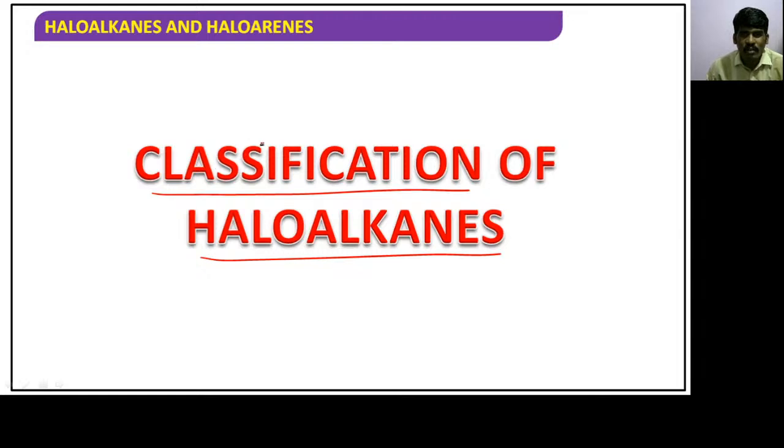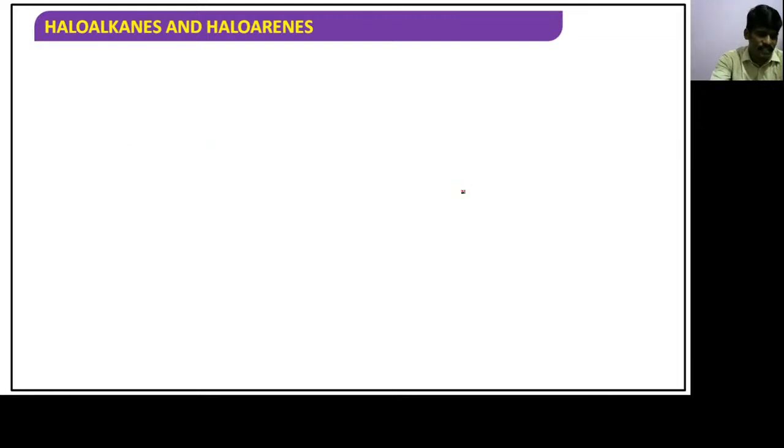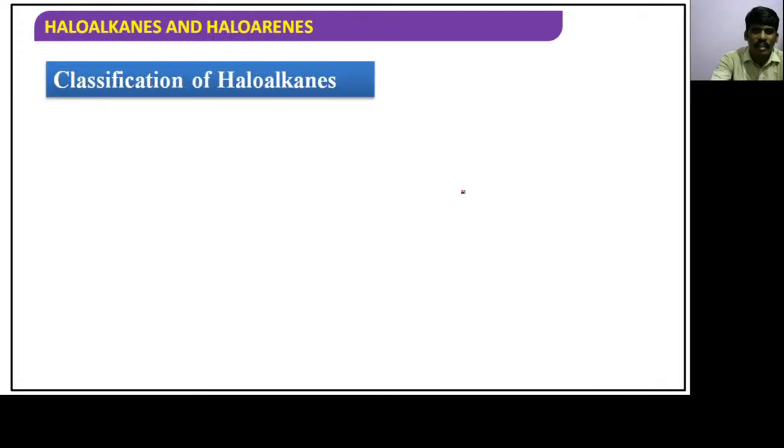Now we are talking about the next topic, guys. Very, very important. It is the basic topic to understand haloalkanes and the classification of haloalkanes. The next topic we are talking about is classification of haloalkanes, means how do you classify the haloalkanes? That's what we are talking about, right?